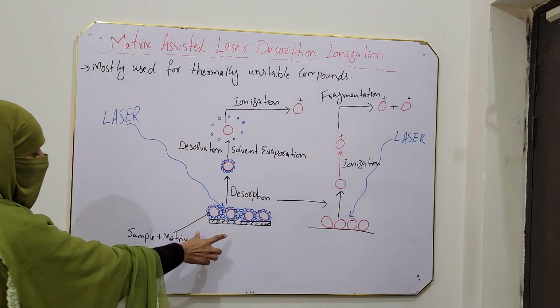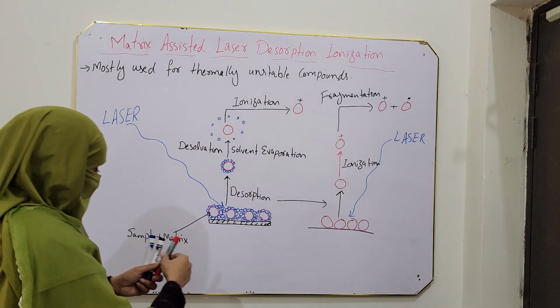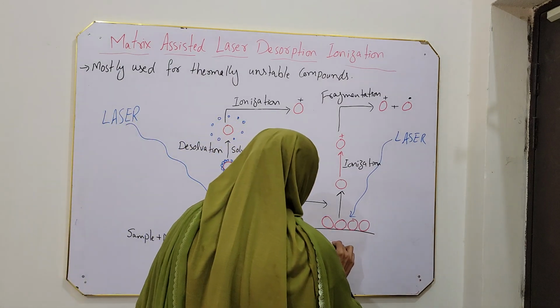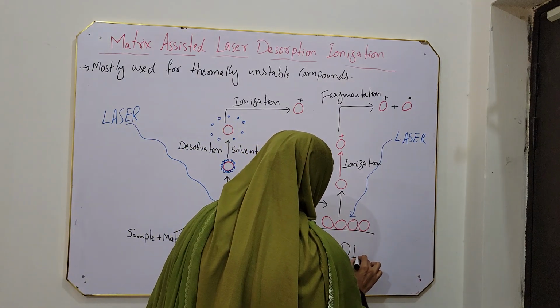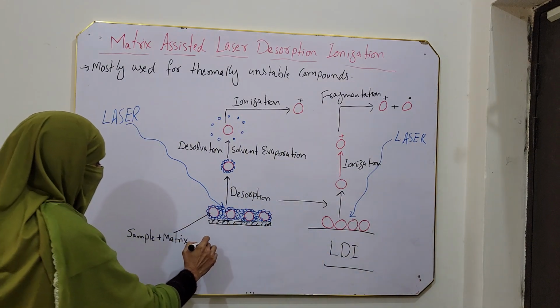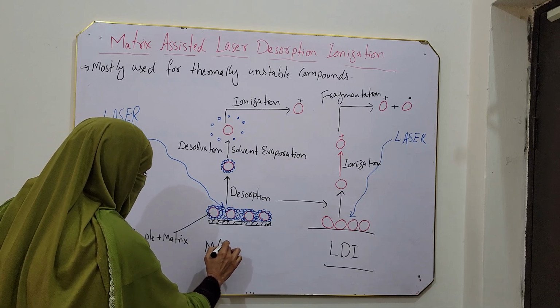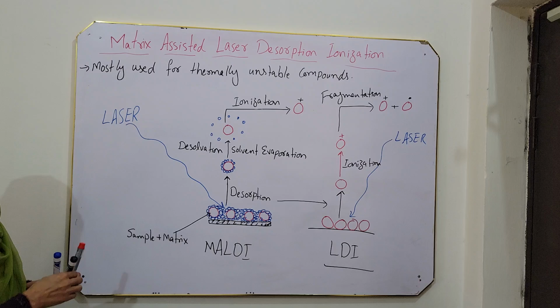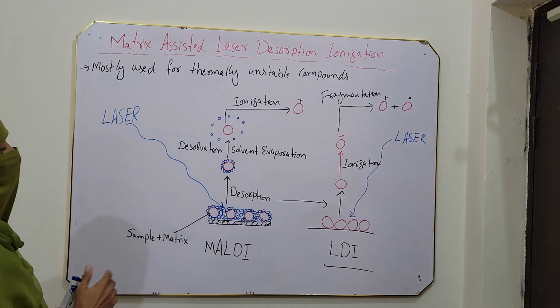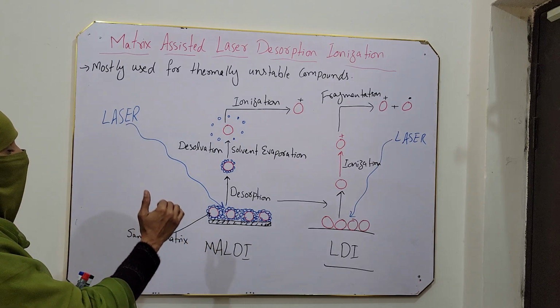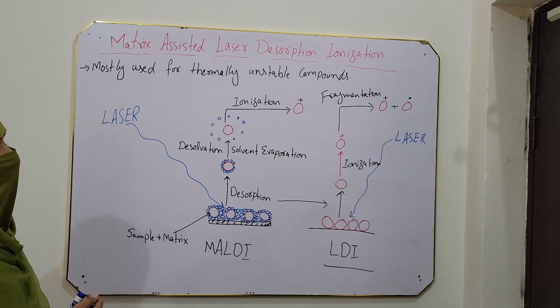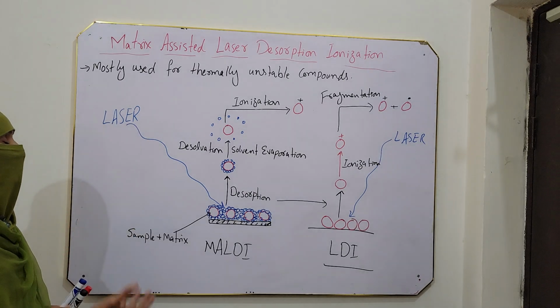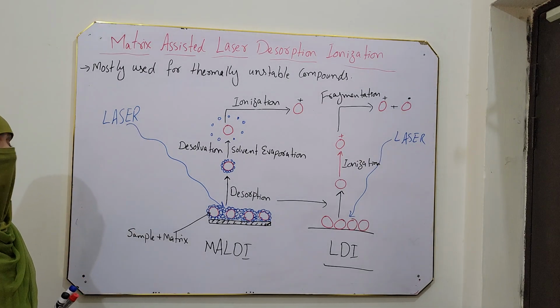So matrix assisted laser desorption was performed. This is only laser desorption ionization, and this is matrix assisted laser desorption ionization. So the MALDI method is used in order to get just ionization and avoid fragmentation of large size molecules like proteins and other large size biological samples.